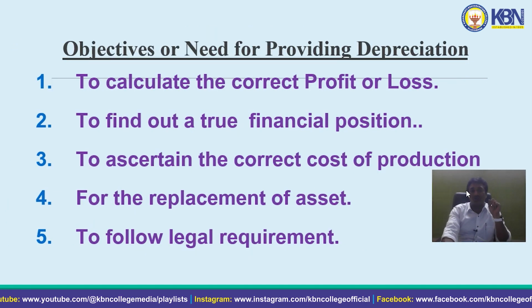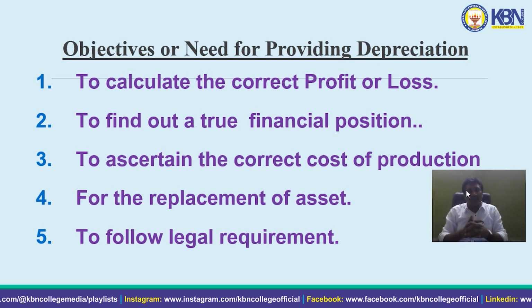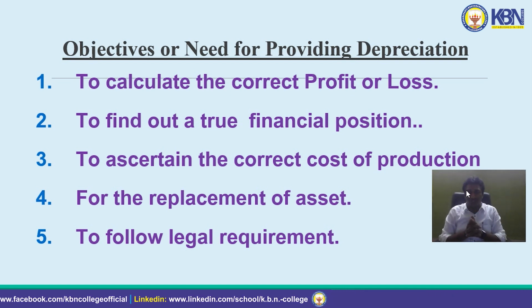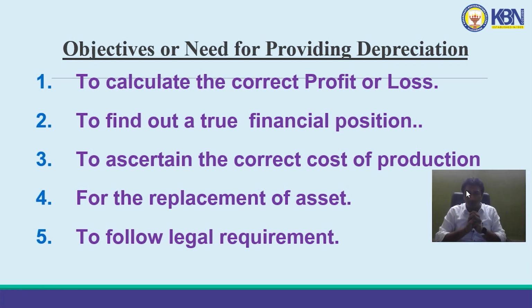Next thing, objectives for providing depreciation. We have 5 major objectives for providing depreciation. In that 5, the first one is to calculate or to ascertain the correct profit or loss during that period. As earlier I said that depreciation is non-cash expenditure which is revenue in nature, so it should be debited to profit and loss account. That means that portion of the fixed assets consumed during the period should be treated as revenue item and it should be debited in profit and loss account as non-cash expenditure.